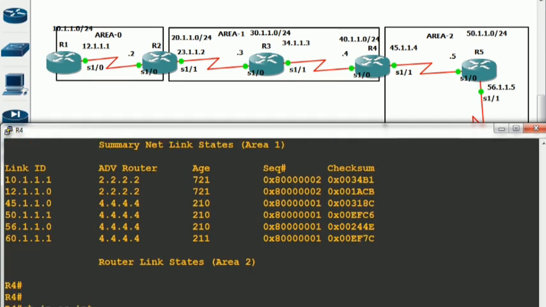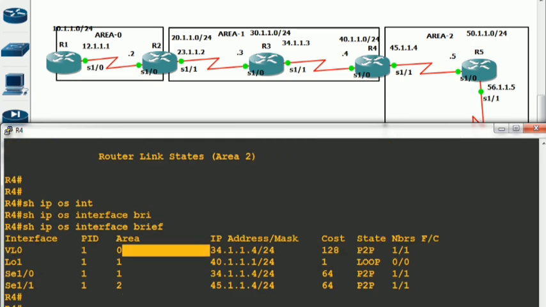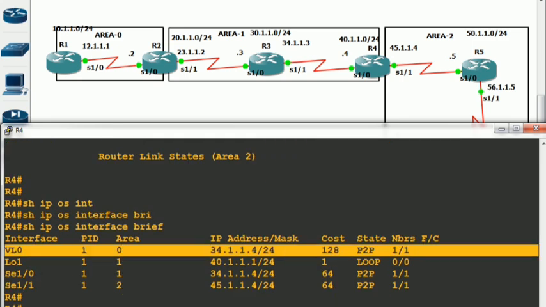And by default this virtual link will be a member of area 0. So we always say that to become an ABR, at least one interface must be in area 0. So this time this requirement has also been fulfilled by OSPF. It has put this virtual link interface inside area 0 itself.